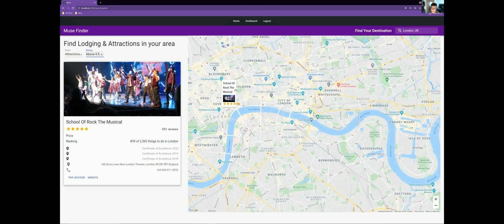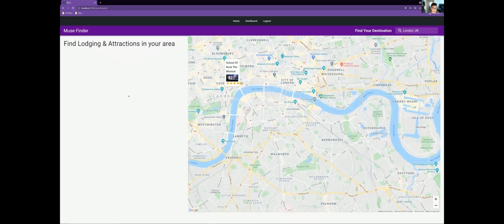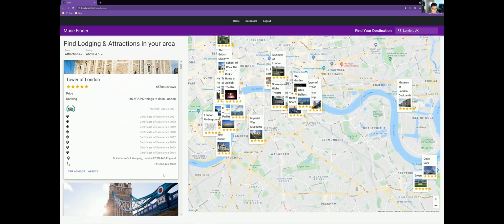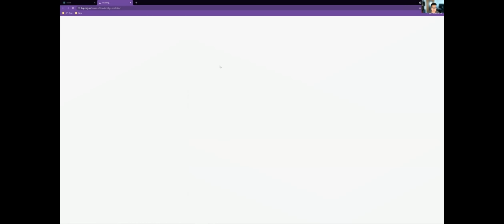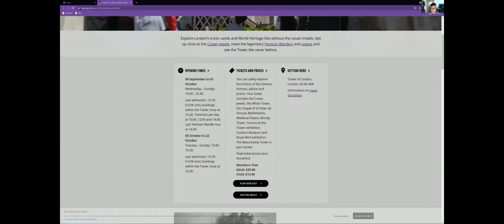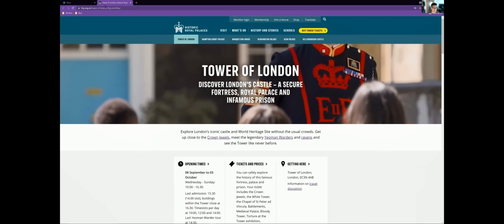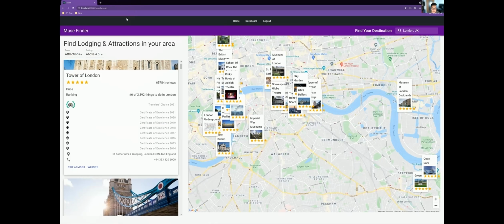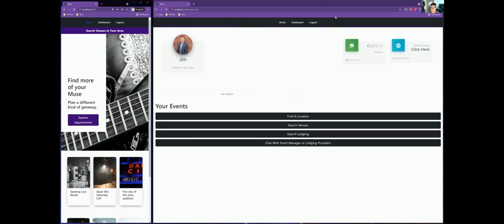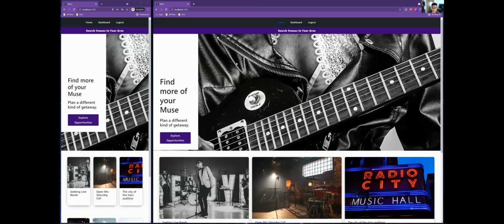So look, we get the School of Rock, and guess what? We're taking the family to the School of Rock. If we wanted more information and details on certain attractions, we could simply come here and go to the website, and we'll be redirected to that site's platform to get more in-depth information that is not provided on our site at this time. So we'll close this out and go back to our home view where we began this journey. And this is where we will close out.